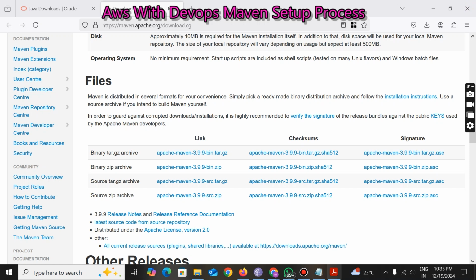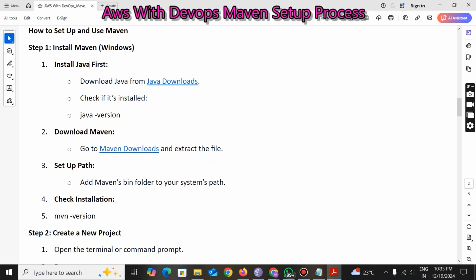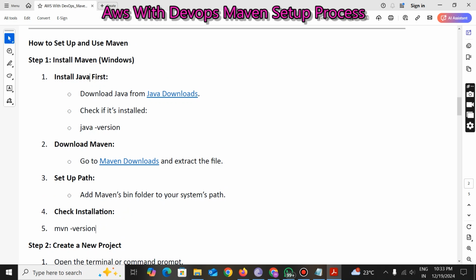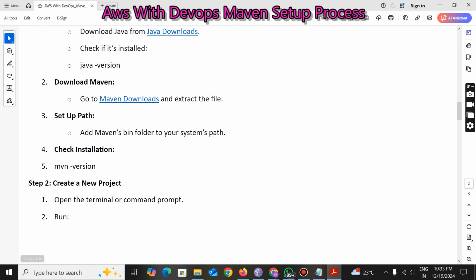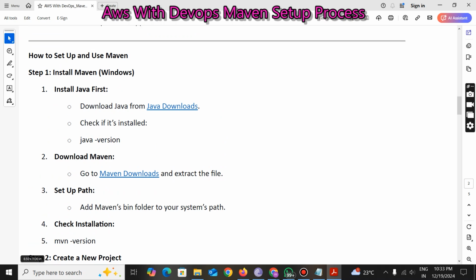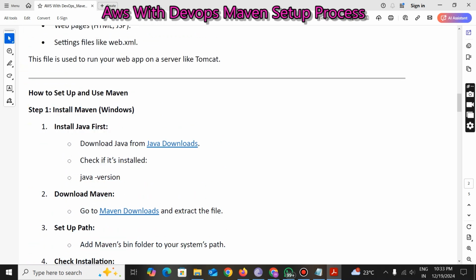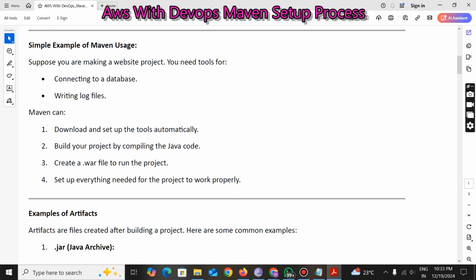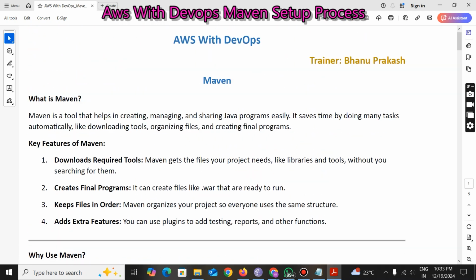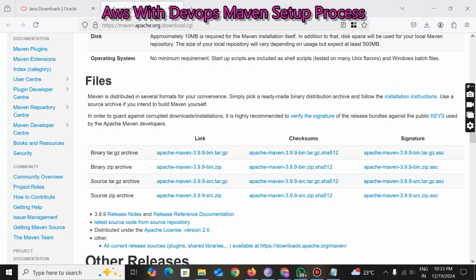Any doubts up to here? You can check the version by giving the command mvn version. Tomorrow we are going to discuss the project. Now I don't want to go into the project setup because it will take a lot of time. Tomorrow the session will be 1.5 to 2 hours. I request everyone to attend the session. It's going to be a real-time project, so it will help you a lot.